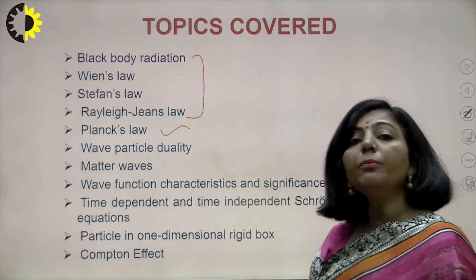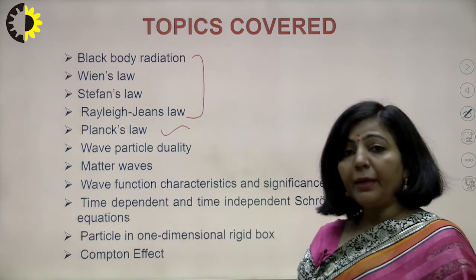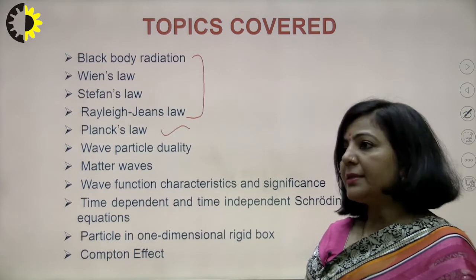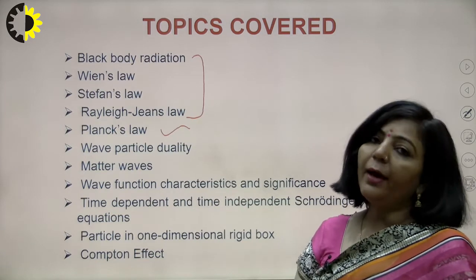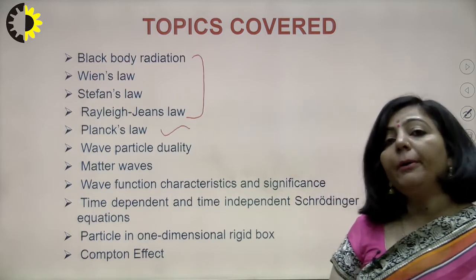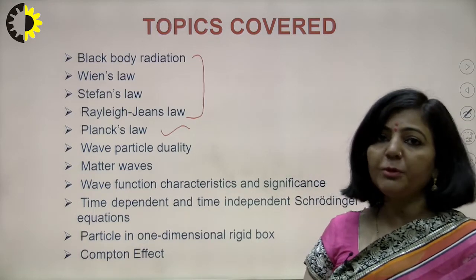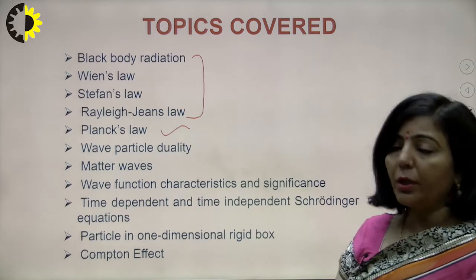It depends upon position coordinates, that is x, y, z, and is independent of t. Whereas in the time dependent equation, the wave function depends upon space coordinates as well as the time coordinate. That is the difference between those two equations.